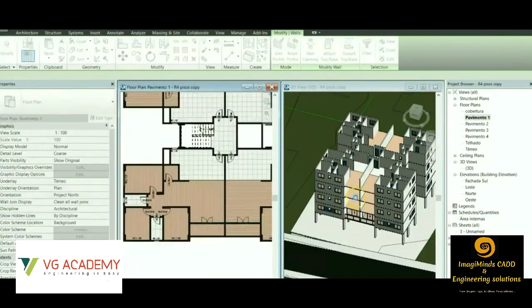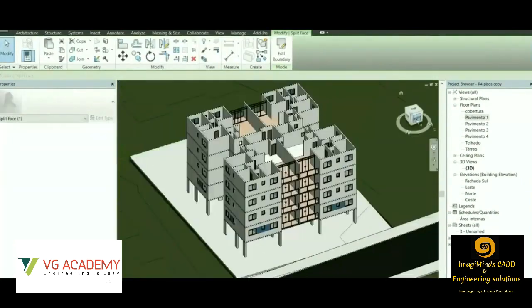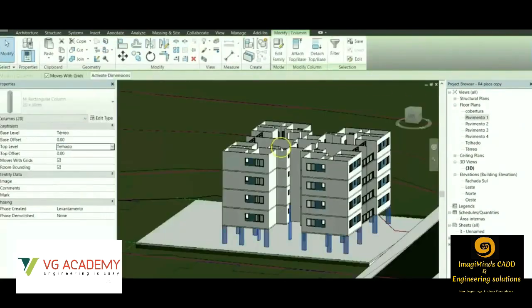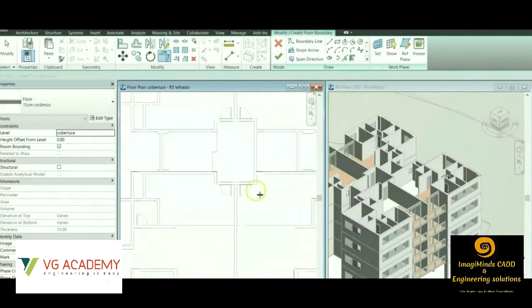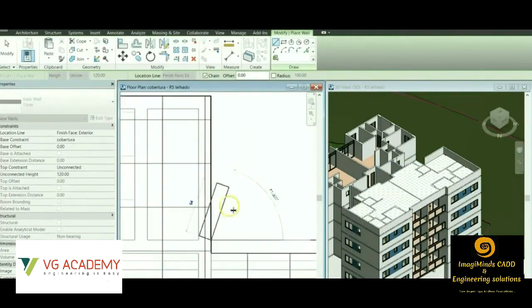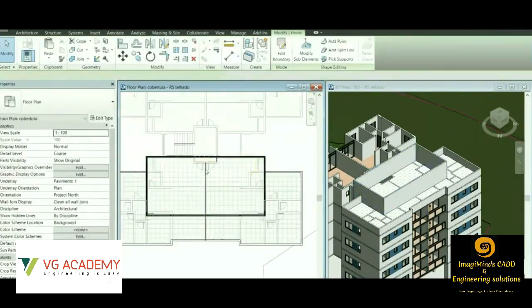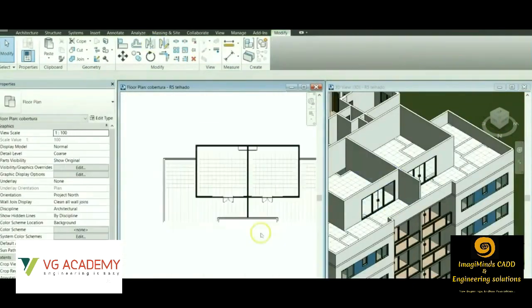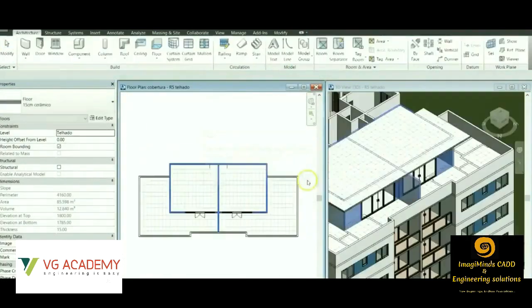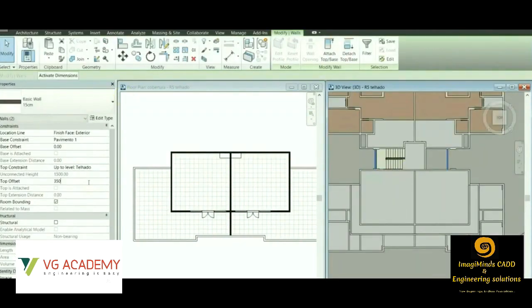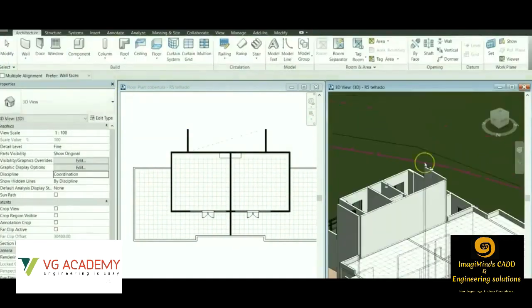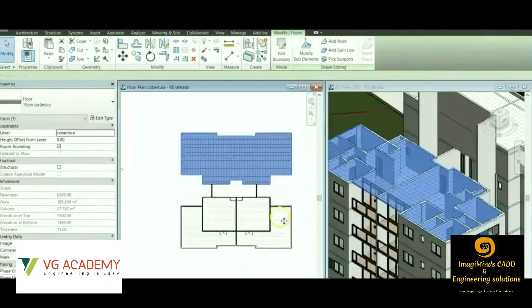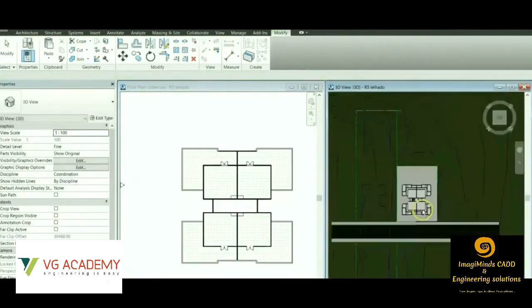AutoCAD, because AutoCAD takes a lot of time to create the elevation planning, then section, we have to do the 3D modeling part separately. Unlike in Revit, if you are doing only the planning portion, we can see the respective elevation part, we can see the respective 3D model as well. Then as the video goes on, I'll tell you more interesting features about Revit.